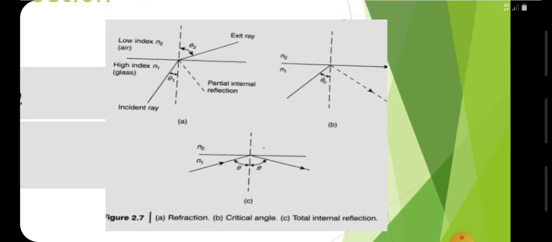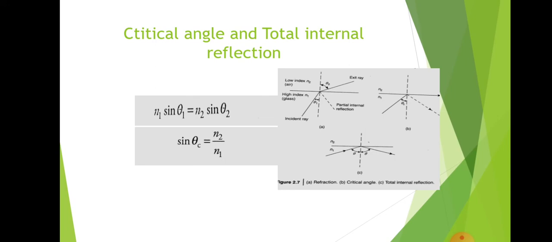Here in figure B, theta c is the critical angle. For an angle greater than the critical angle, that is in figure C, if theta is greater than the critical angle theta c, then the ray will be reflected back to the original medium. Okay, this is what is called total internal reflection.